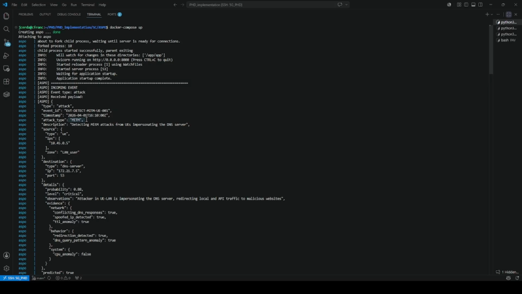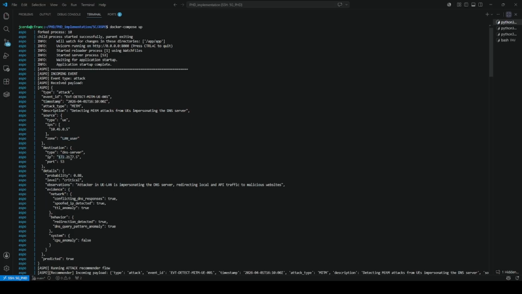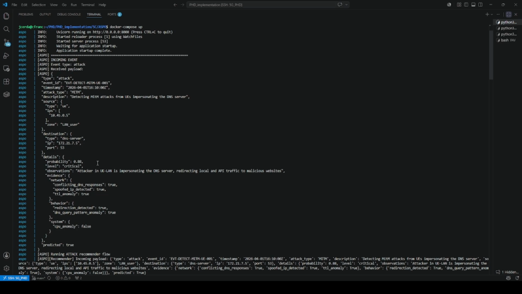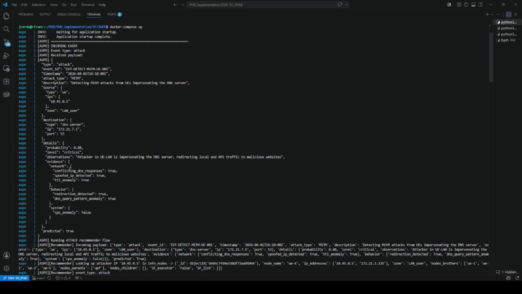The detection event is described with the following information: event type, attack type, man-in-the-middle, source, destination, and attack details that explain what is happening at that moment. The attack details also include the identified consequences and supporting evidence of the attack. Finally, it is identified if the attack is predicted or detected.